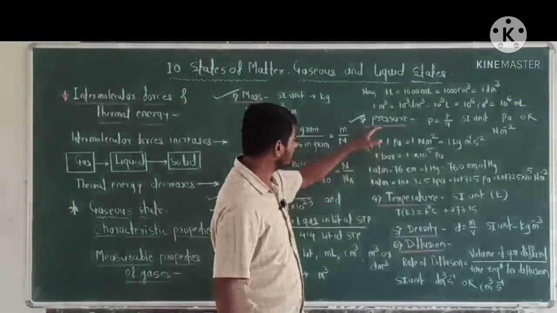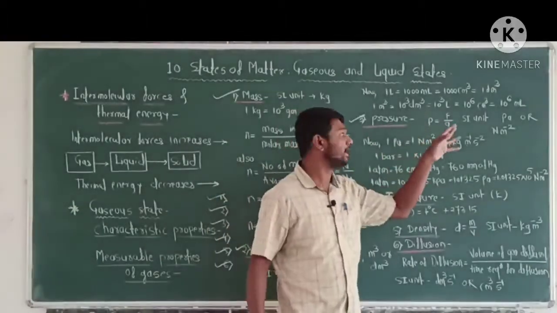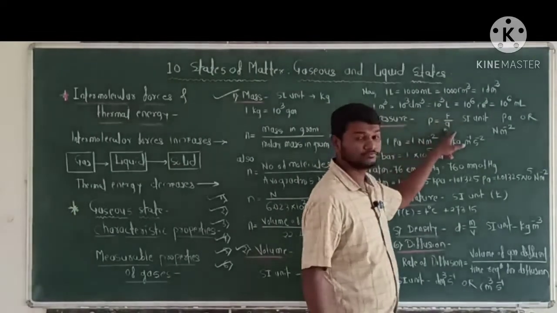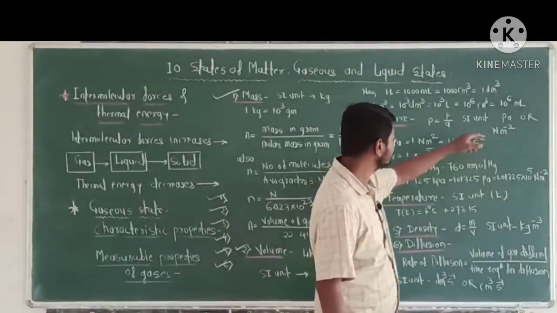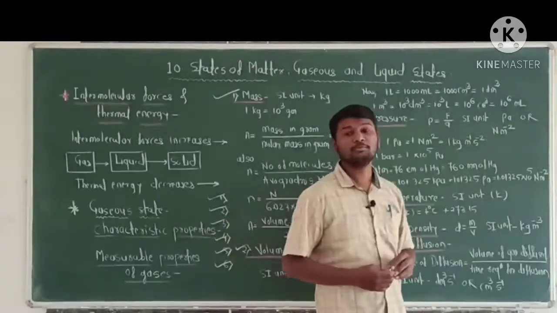First of all, pressure is defined as force upon area. Therefore the SI unit of pressure is Pascal or Newton per meter square.